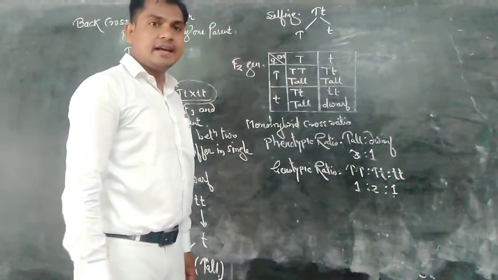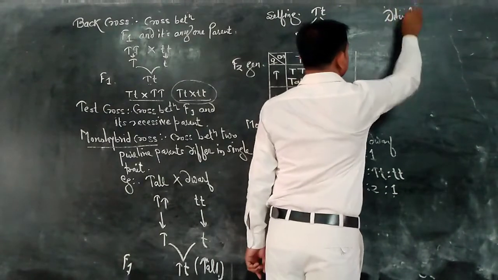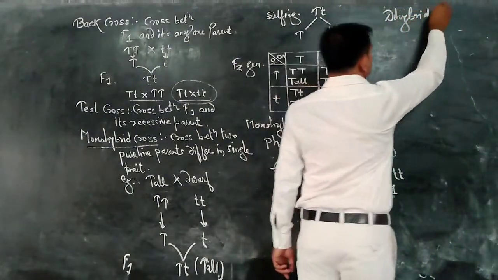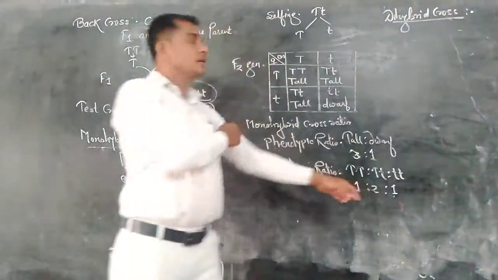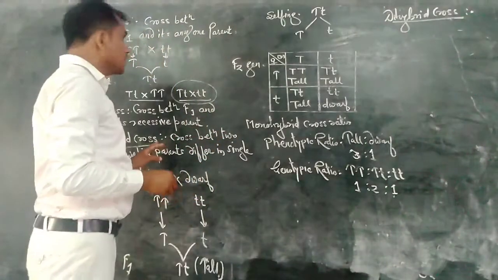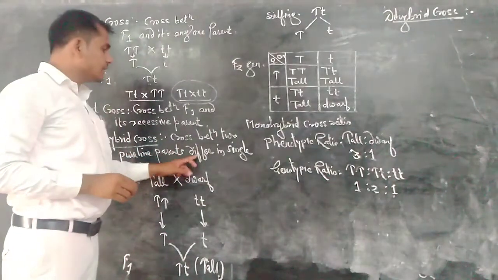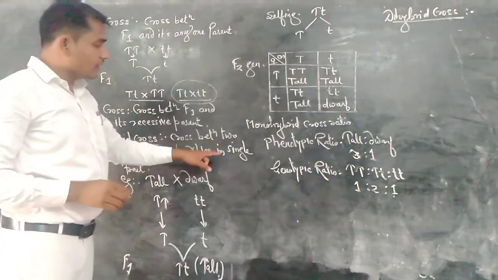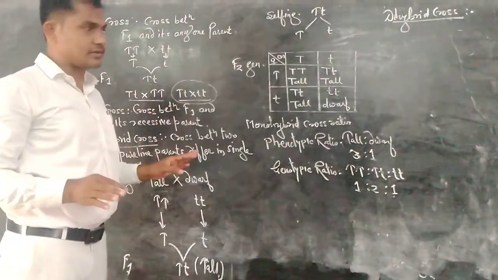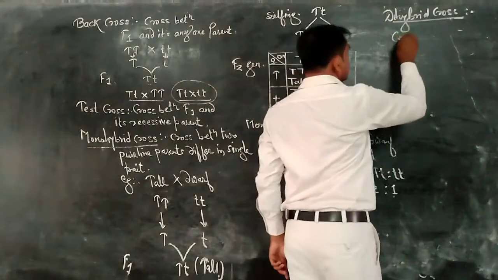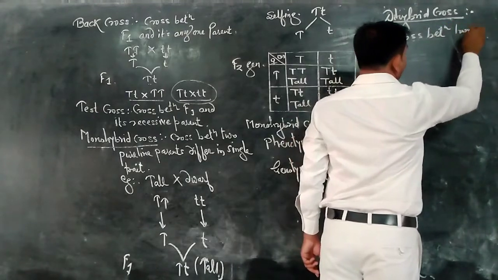Now the next one is a dihybrid cross. Here two characters we have to consider. It is a cross between two pure line parents which differ in contrast traits of two characters.